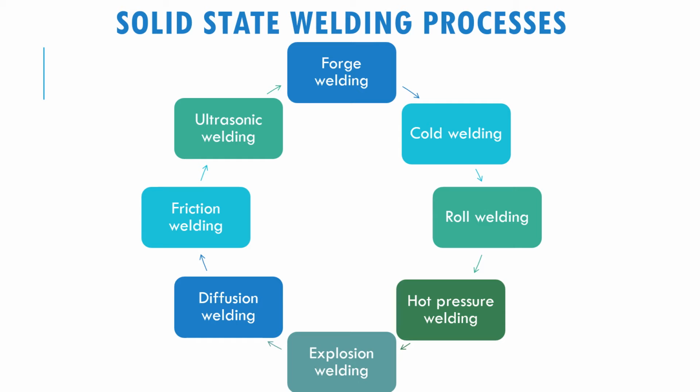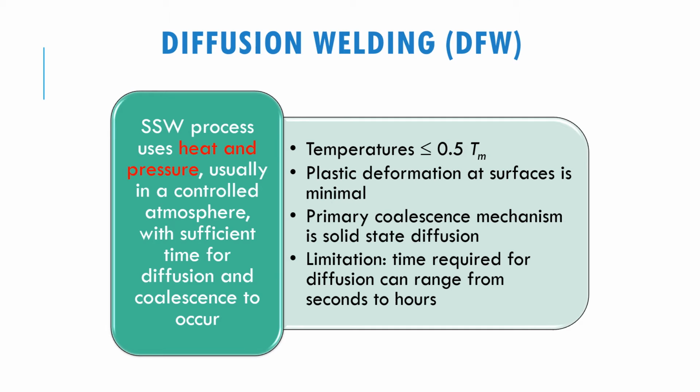So here are some of the processes in solid state welding. We have forge welding, cold welding, roll welding, hot pressure welding, explosion welding, diffusion welding, friction welding, and ultrasonic welding. There are a lot more actually, but don't worry, we are not going to cover everything. As mentioned previously, there are more than 50 types of welding in this world, right? So we are going to cover the most popular ones, which are ultrasonic welding, friction welding, and diffusion welding. Let's see the diffusion welding first.